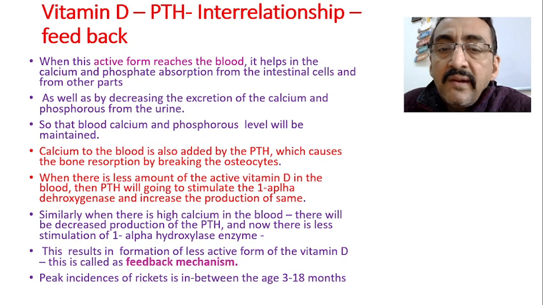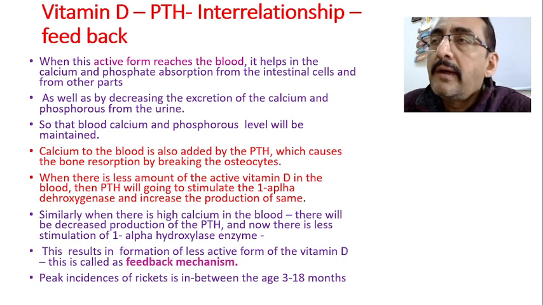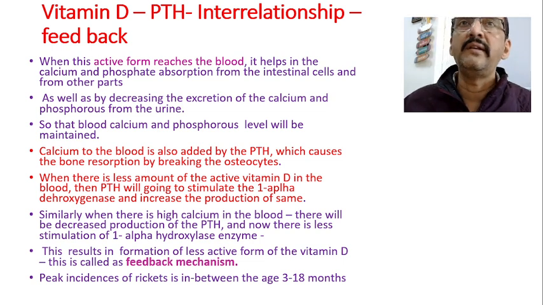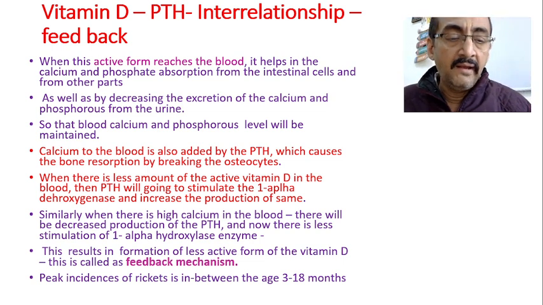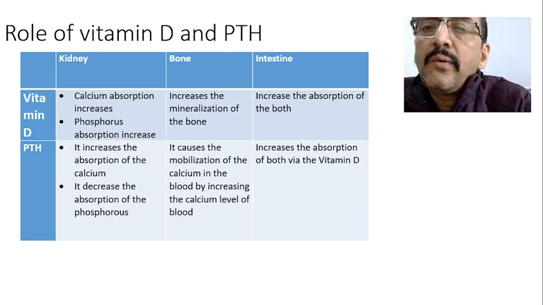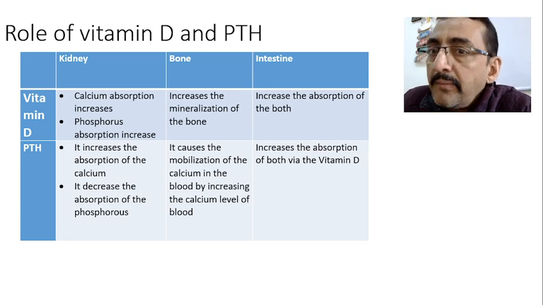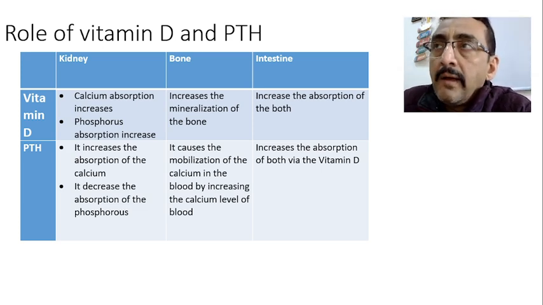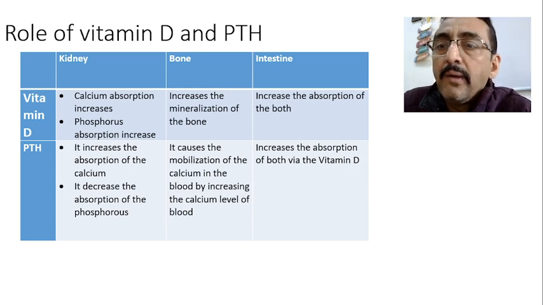The peak incidence of rickets, as we know, is always between 3 to 18 months of age. This is basically a disease which starts in early infancy. Now, what is the role of vitamin D and parathyroid hormone? This is in short in the table form I have given.